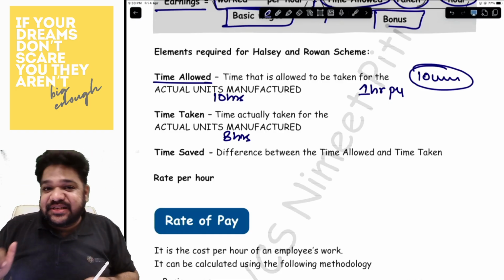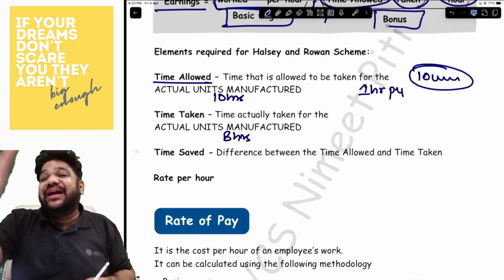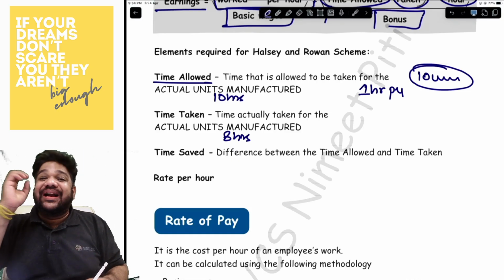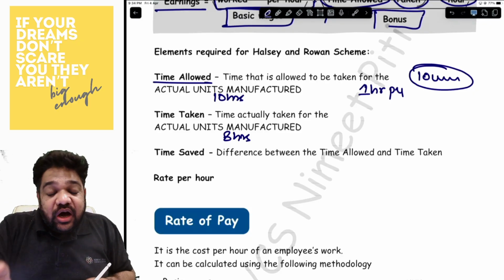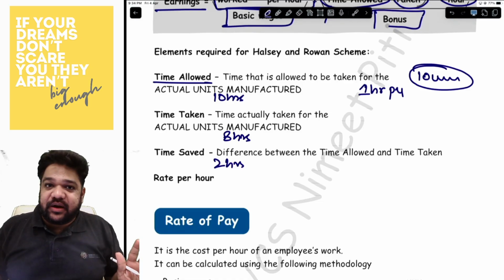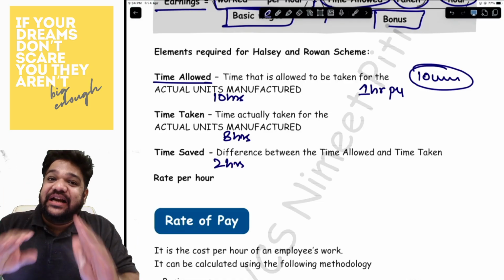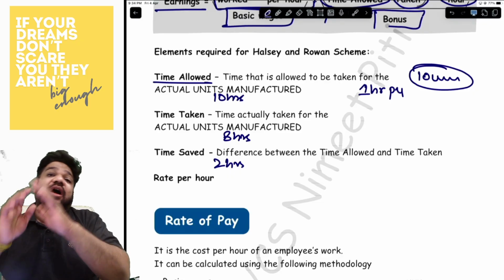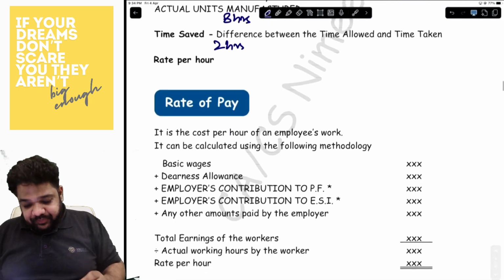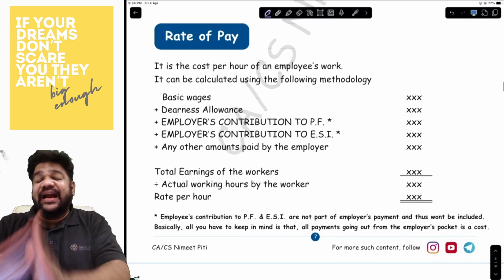So, what is the time saved? You were supposed to complete the job in 10 hours. That same job, which was supposed to get over in 10 hours, got over in 8 hours. So the time saved is 2 hours, and then the rate per hour. These are the elements that you will need to complete the Halsey and the Rowan schemes. Is that clear? Now, further is the rate of pay.